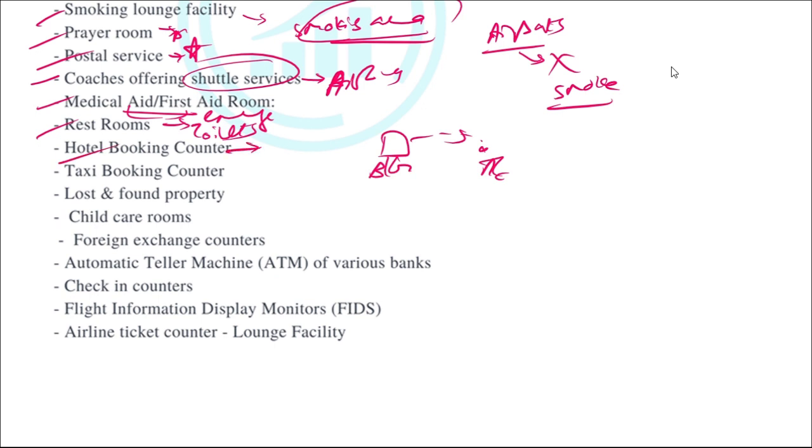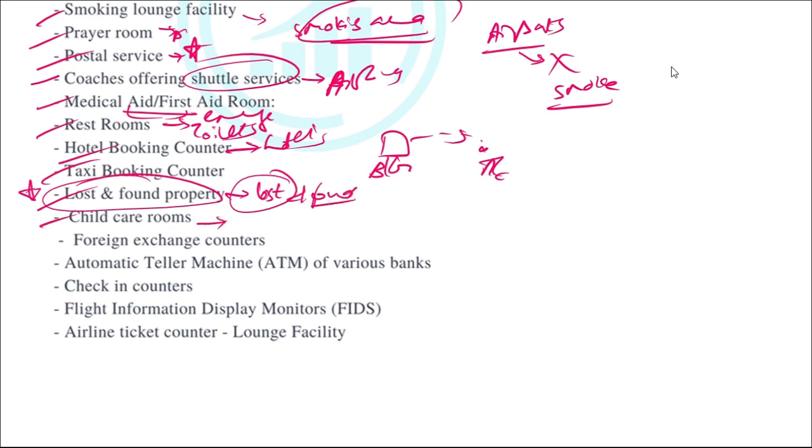Hotel booking, taxi booking, lost and found. Let's say in the airport, if you have lost any items, then you need to go and report your complaints here. This is lost and found. Child care room, if you want to feed your child, so here you can take care of your child in this room. Foreign exchange counters, money conversion, I mean from dollar to rupees or from rupees to dollar, let's say.